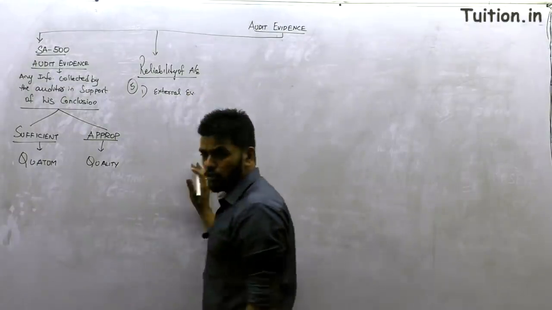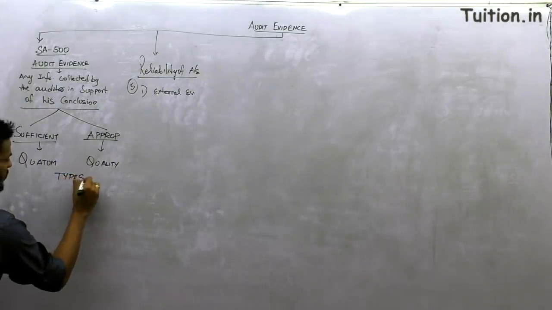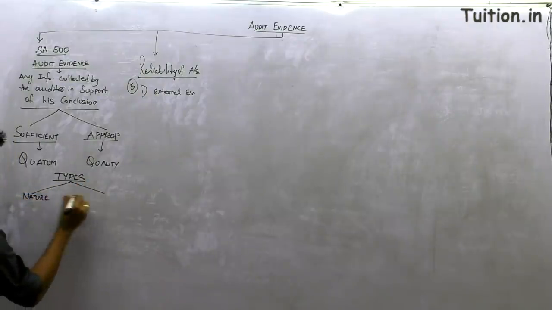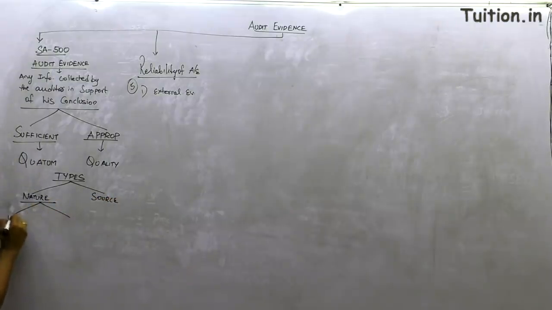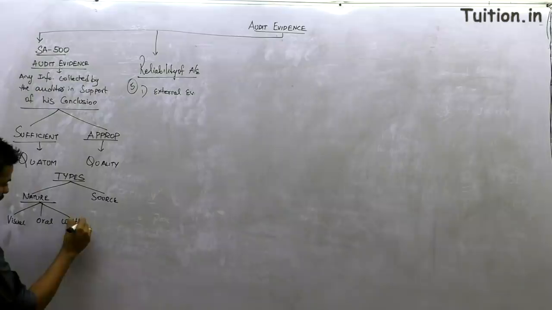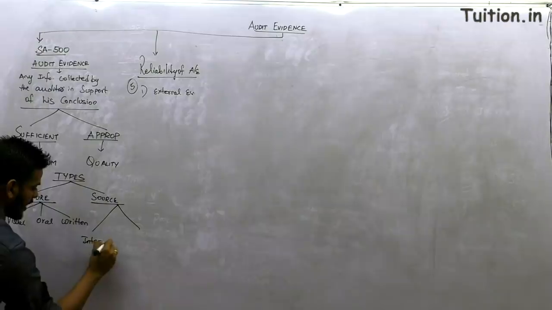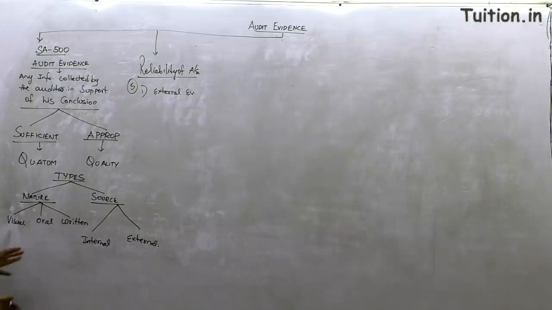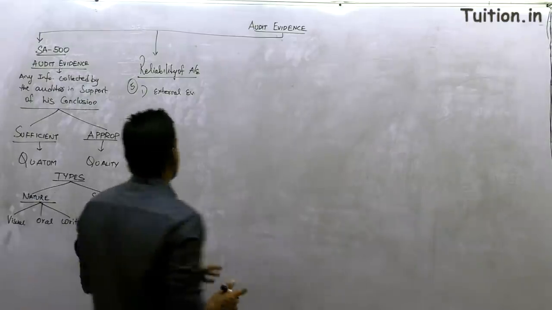I hope you know the picture of the types of audit evidences. Here we are talking about types based on their nature and based on their source. Based on their nature, they are classified into visual, oral and written, whereas based on sources they are classified into internal and external. So keeping this in mind, should I obtain visual, oral, written, internal or external evidence? We're going to look at the reliability aspects of the standard.